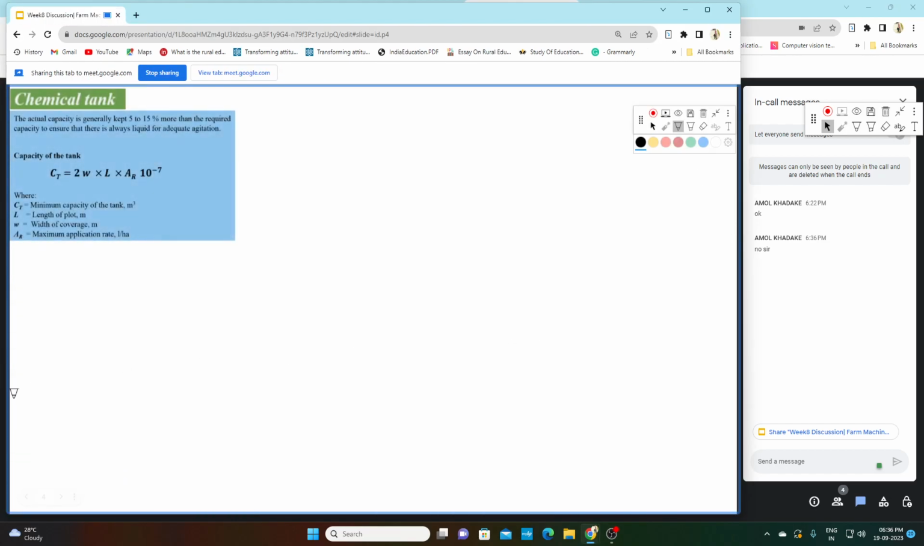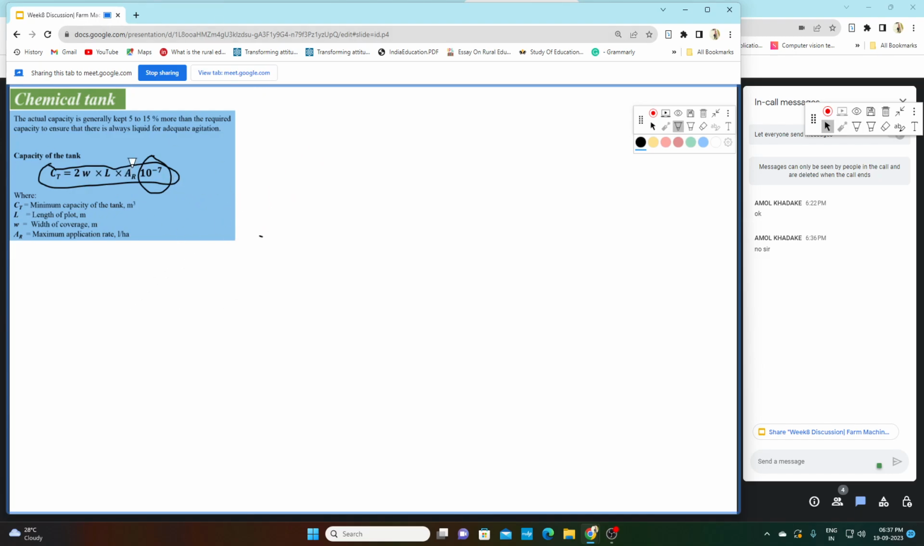So the chemical tank. How will we decide the capacity of the chemical tank? This is the formula to decide the capacity of the chemical tank. The formula is 2 into W into L into AR into 10 raised to power minus 7. This is basically used for unit conversion, so no need to see this. You only see 2 into W into L into AR. Now the question is, how does this formula come?